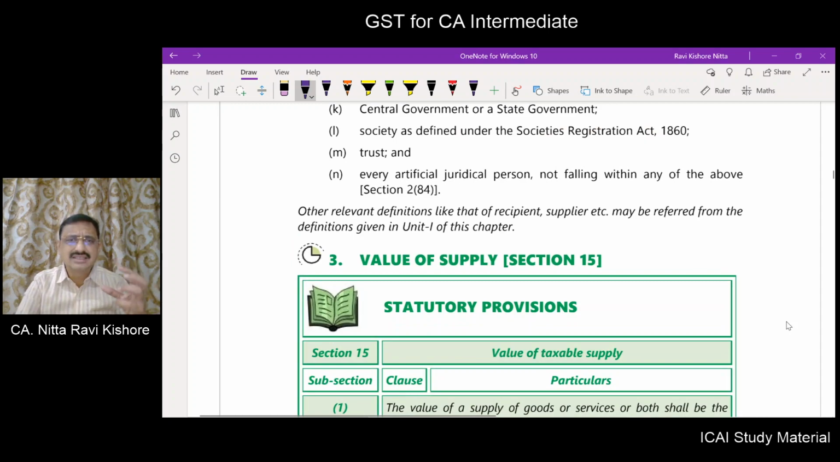Now there are even other terms which may be used in this unit, but most of the terms we have already defined, analyzed and understood in our preceding chapters. By this time we already learned the definition of recipient, supplier, etc. If you want to have a revision, you can go back to those videos and play them again, or open your ICAI study material, go to the relevant chapter and go through those definitions. Now we are going to the provisions contained in Section 15 dealing with the value of supply of the CGST Act.